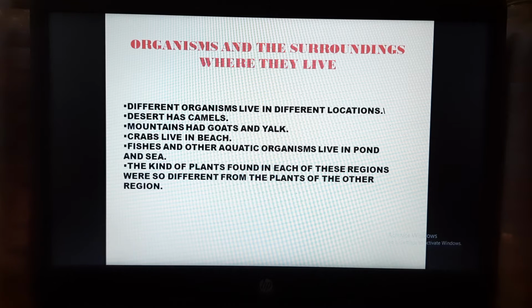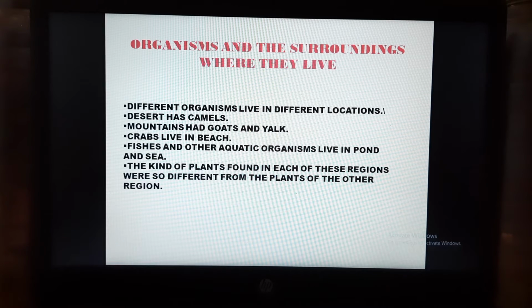Are they the same? No, they are totally different animals, because their features, food pattern, climate, and the environment where they live are totally different from each other.